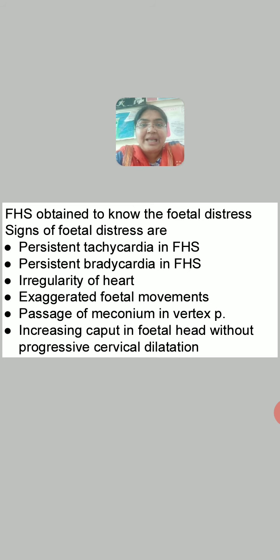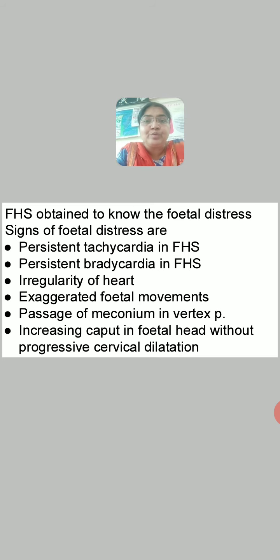Then from time to time we have to check the FHS. We have to monitor the fetal heart sound, because sometimes we get the fetal distress during labor. Which are the signs of the fetal distress? How can we know fetal distress has occurred? First, persistent tachycardia in FHS. Tachycardia means increased pulse rate. The normal FHS rate at full term is 120 to 160 per minute. This is the normal FHS rate.